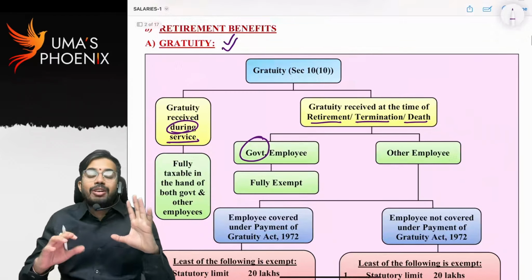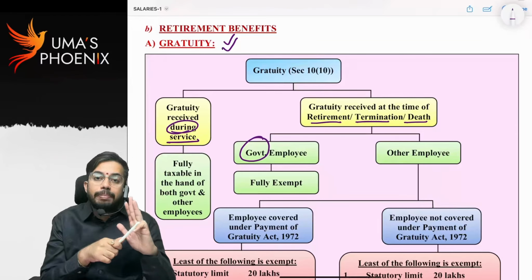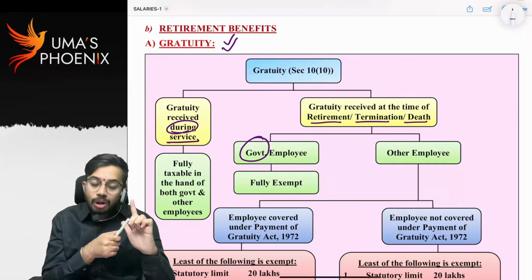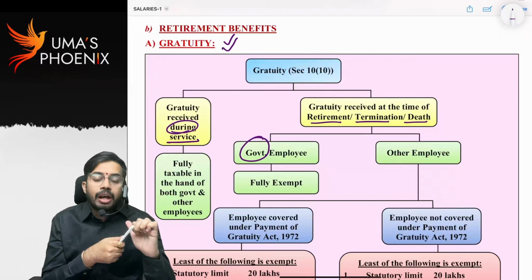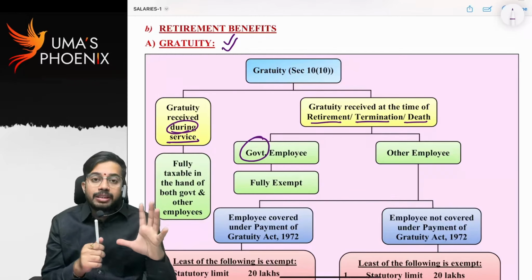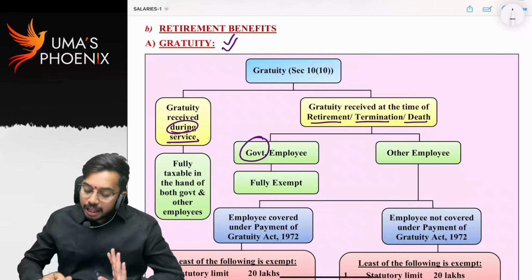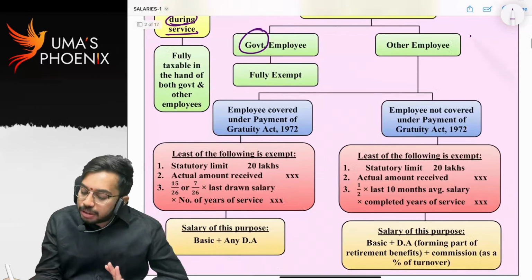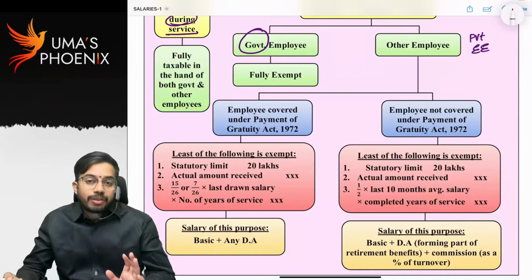If gratuity is received after retirement, death or termination by a central government employee, state government employee, local authority employee, defense employee or member of civil service, for these 5 categories of persons, such gratuity is fully exempt. Other employee means what? Other employee means a private employee, other than those 5 categories of employees.